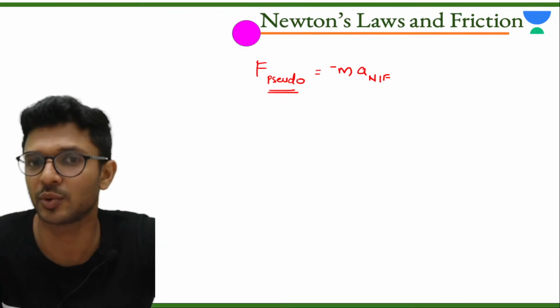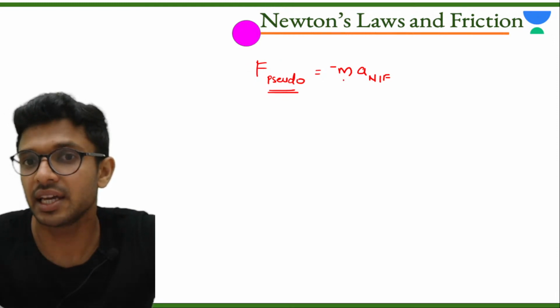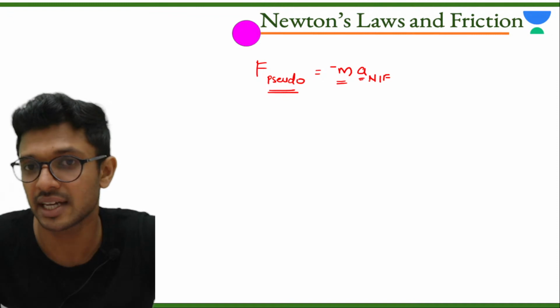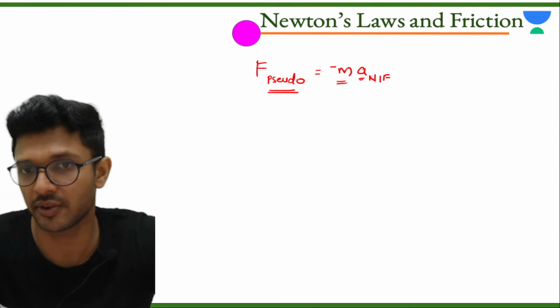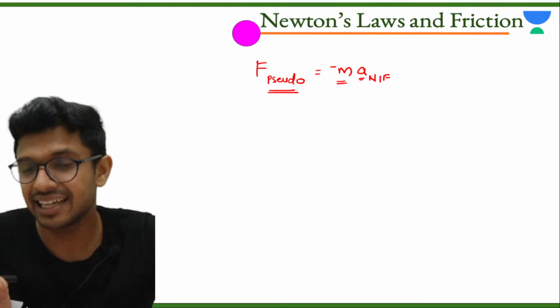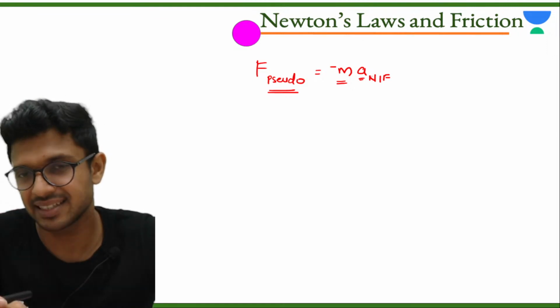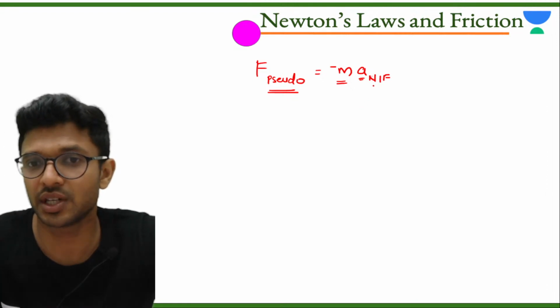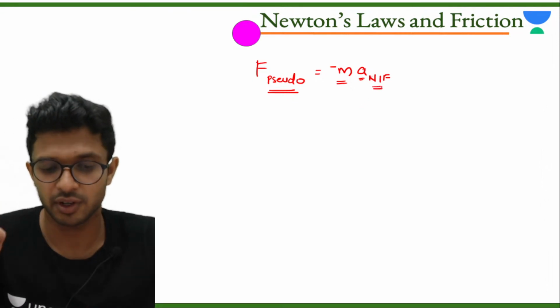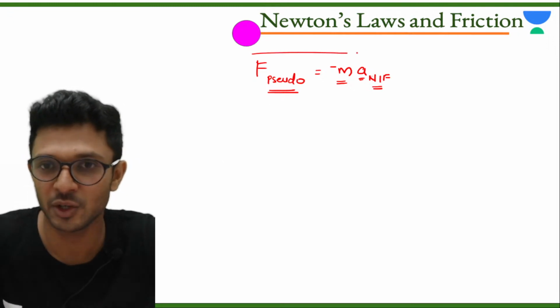It's a false force. The negative sign signifies that the direction of the pseudo force is exactly opposite to the direction of acceleration of the non-inertial frame of reference. Note this also.